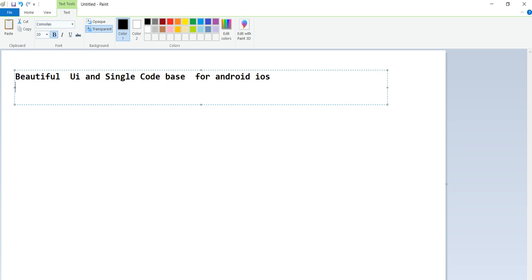So now, if we use this Flutter, what are the advantages? Why do we need to go for this? That is the main important question. The first advantage of Flutter is fast development. How is this development fast? Simply, this development is very fast. How can we say it is very fast?